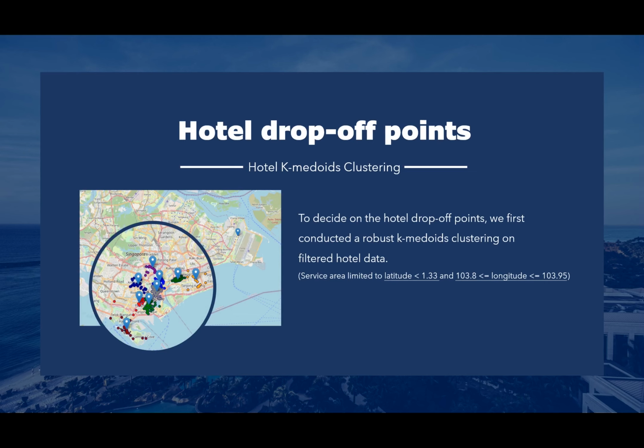Second, the dataset is simplified by conducting a K-medoid clustering on all hotel locations. This allows for the creation of K service zones with a real hotel location at its center to serve as a drop-off point. This implies that for this specific implementation, demand is aggregated for each zone, and passengers would move to their final destination after being dropped off. Of course, this same model can be easily expanded to include K centroids, potentially one for each hotel, if the service were to be expanded as a future business model.